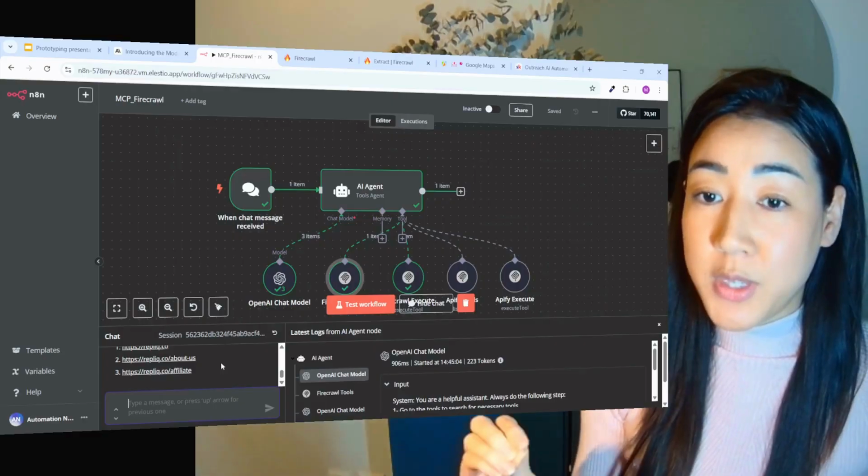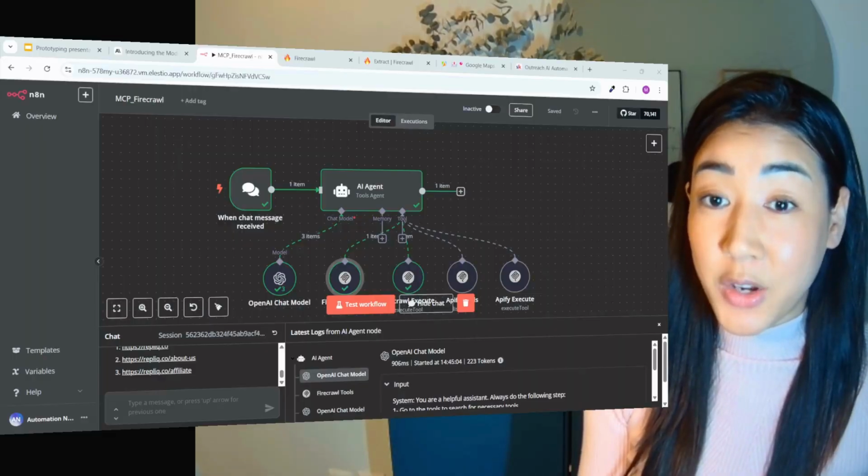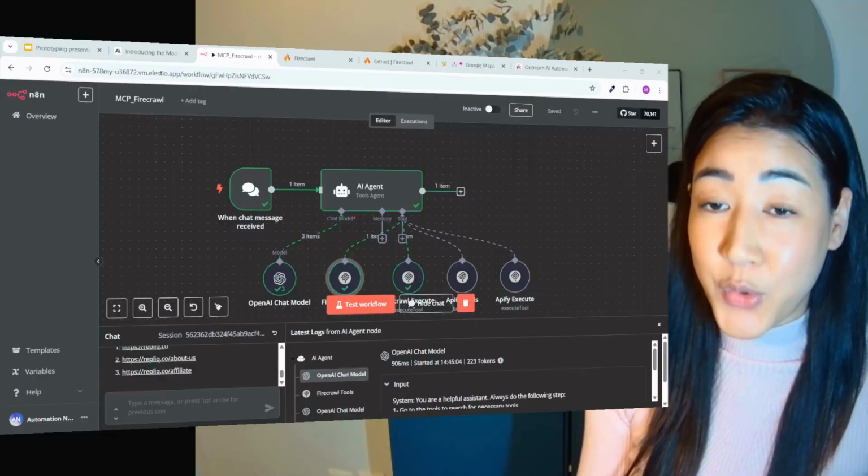So I really hope you see the power of the MCP and now have a clear understanding of why you would need it inside of your workflows.